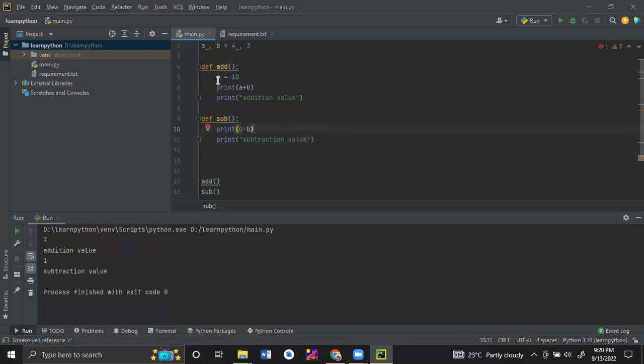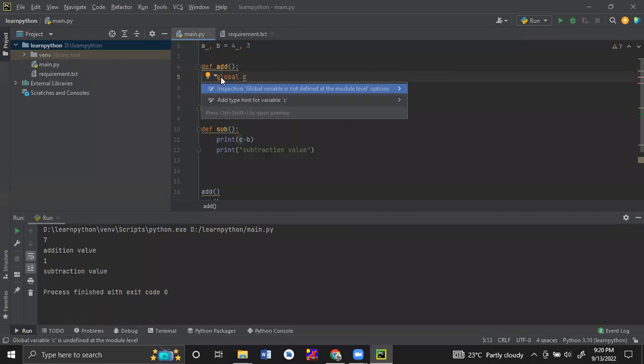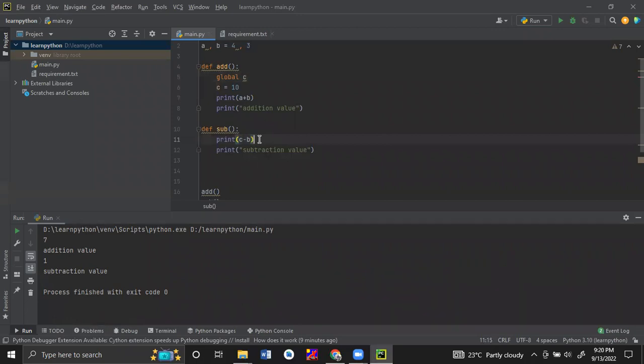Okay. So now how do we make even C a global variable? We have one keyword, global. Just by using that, C becomes global. First we need to declare it as global, then assign the value 10. Then there is no error, because even inside the function, whatever variables we are using, we can make them global by declaring the keyword global. So now there is no error, and we can execute and check it.